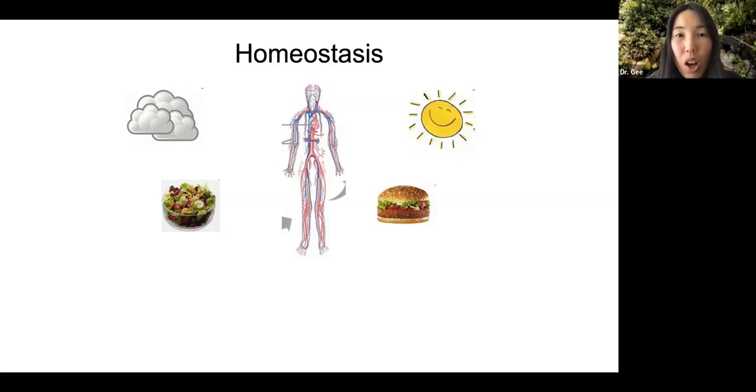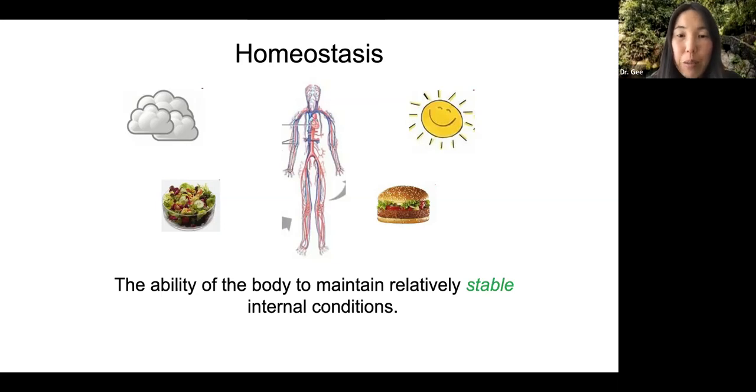This concept is called homeostasis. It's the ability of the body to maintain relatively stable internal conditions despite constantly changing external conditions. Note that this does not mean that you are not changing. The body is constantly in a dynamic state. In fact, if you do not change, then you're basically dead.